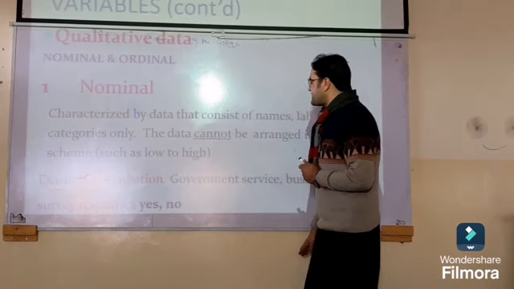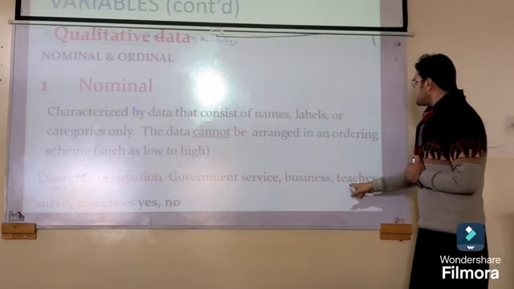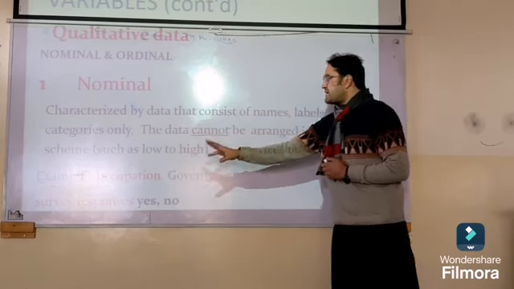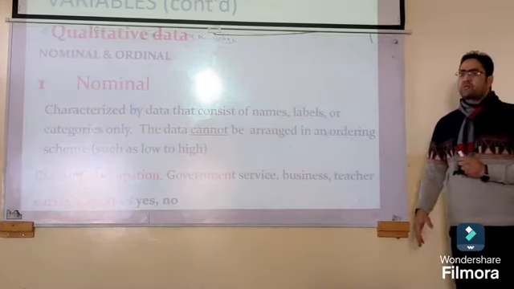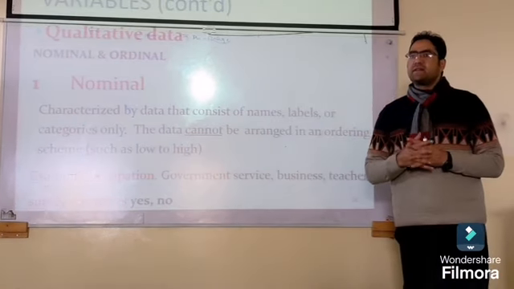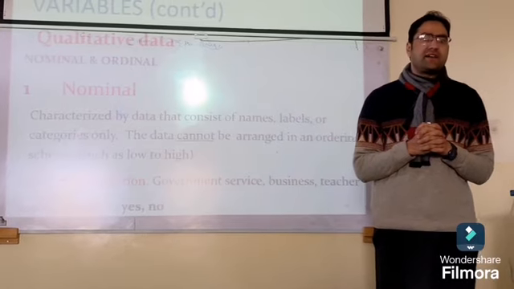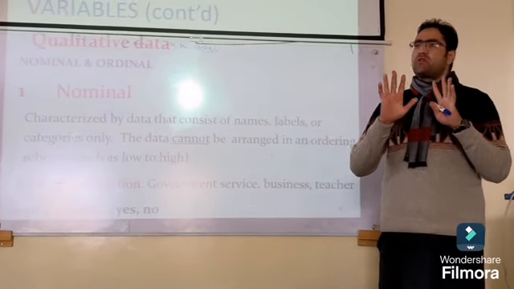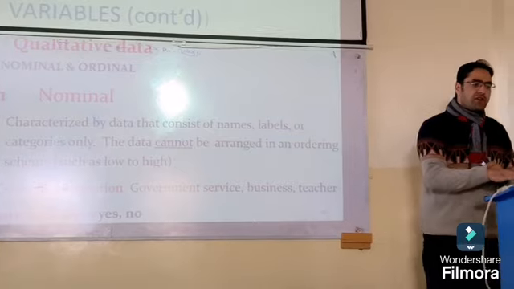For example, occupation: government service, business, teacher; survey responses: yes, no. This is called the nominal scale.